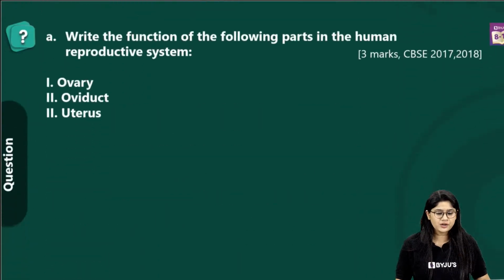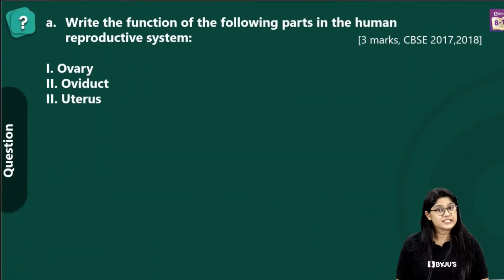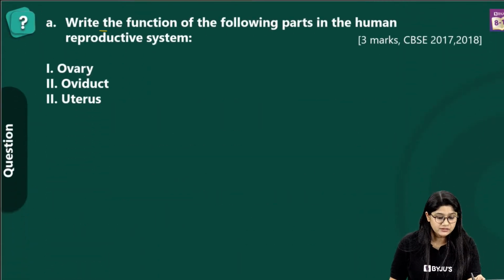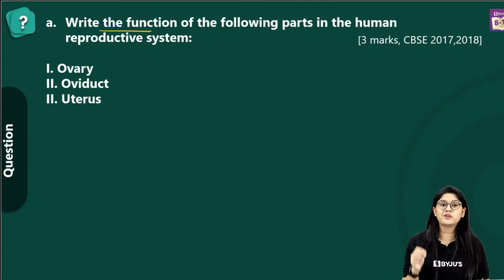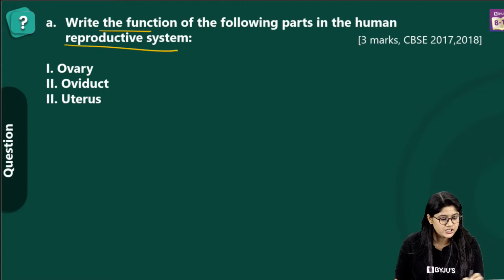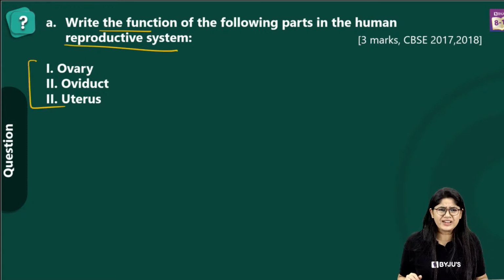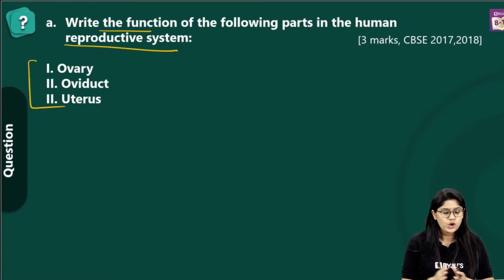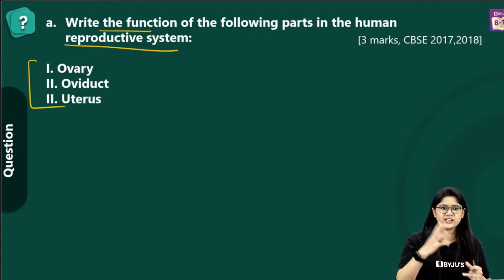Right, so let's talk about the next question over here. Again, it's a very interesting question. Write the functions of the following parts in the human reproductive system. Now, very easy, we have to write the functions of these three. So, can you write quickly? We have just discussed it, right? What is the function of ovary, oviduct and uterus?